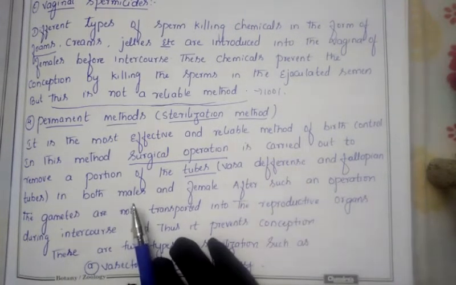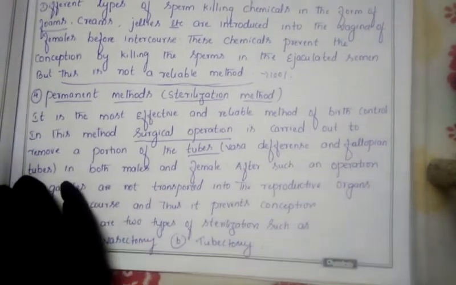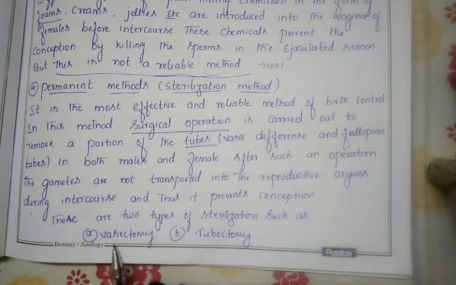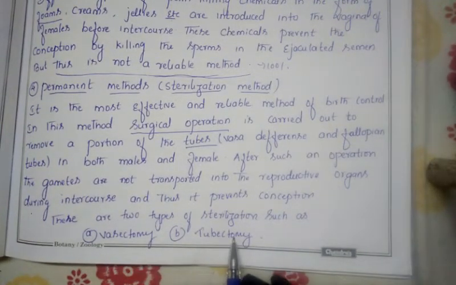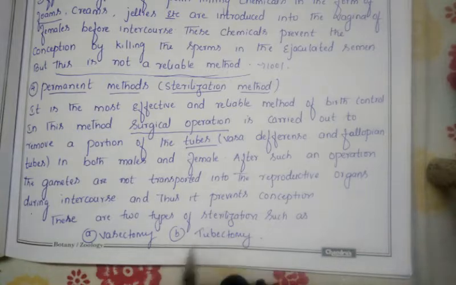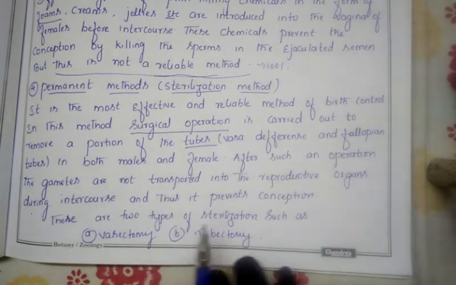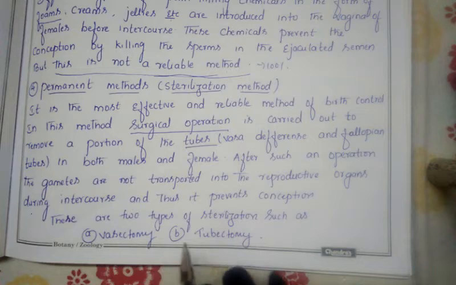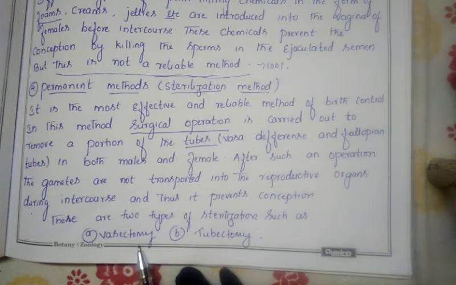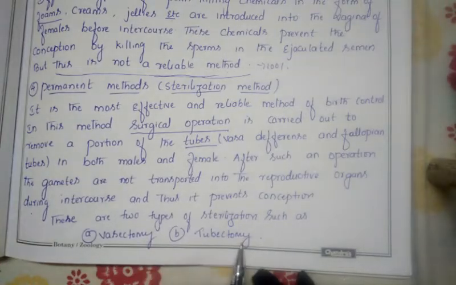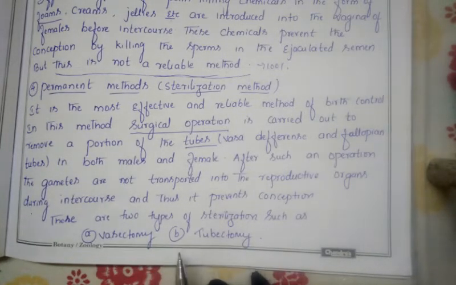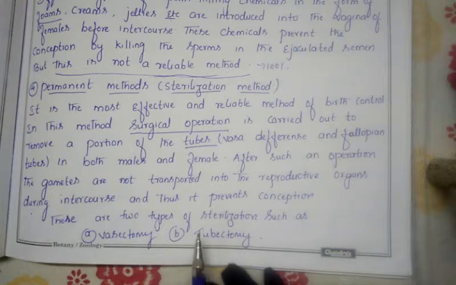As it is conducted in both male and female, two types are present. One we call a vasectomy, another one we call a tubectomy. As I said, the permanent method is conducted on both male and female, and on that basis it is divided into two types. Like how the chemical method is divided into oral pills, injection, implants and vaginal spermicides, in the same manner the permanent method is divided into two types: the vasectomy and the tubectomy.